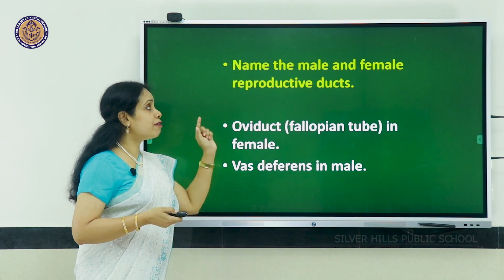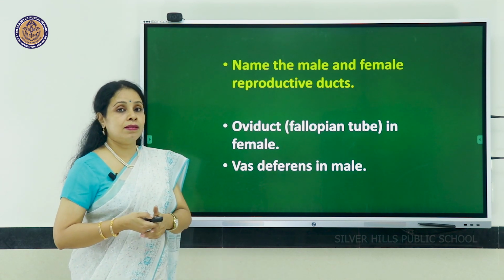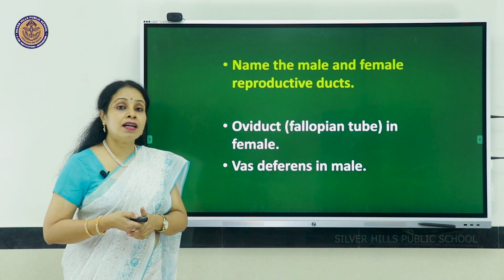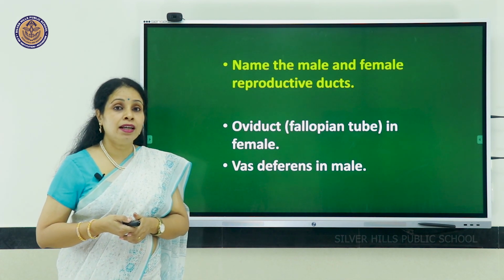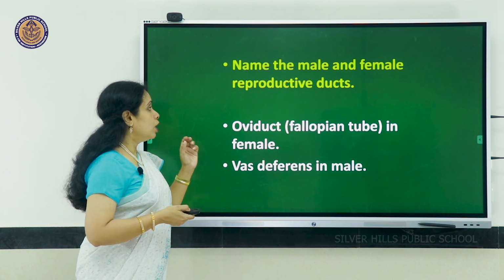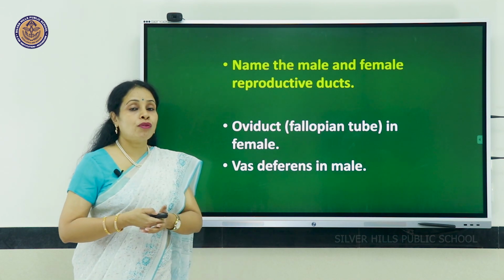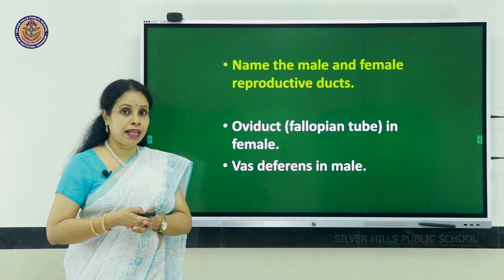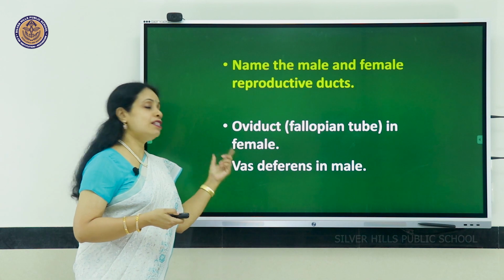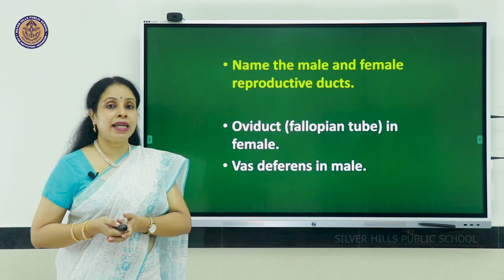Name the male and female reproductive ducts. Ducts are the main tubes to carry the gametes. So, oviduct or fallopian tube in the case of female and vas deferens in the case of male.